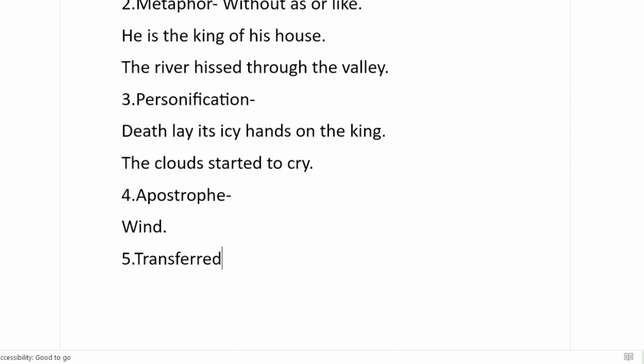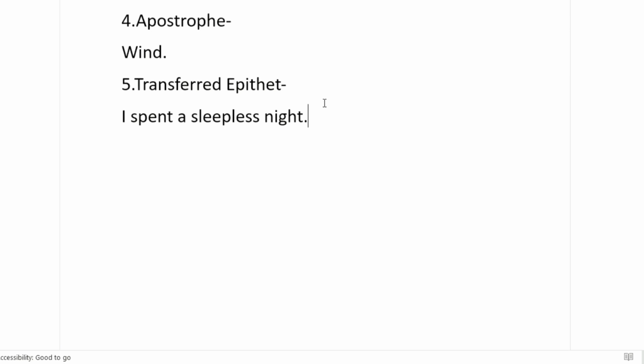Next, number 5, transferred epithet. Now we can take epithet as a synonym for adjective. Okay, and we know that adjectives are always written before a noun. Okay, but what happens in the case of transferred epithet? Let's see. I spent a sleepless night. Now the adjective in this sentence or the epithet in this sentence is sleepless, and it is used before the noun, that is night. But night can never be sleepless.